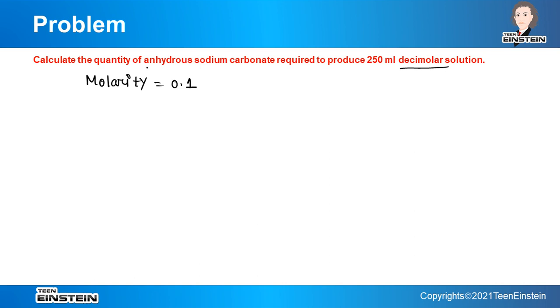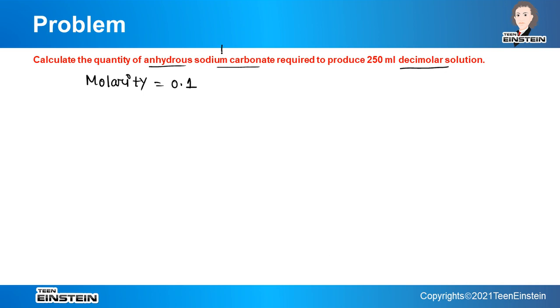and we have to find the quantity of anhydrous sodium carbonate which will be required to produce 250 ml of 0.1 molar solution or decimolar solution, whatever, both are actually the same thing. But for that we have to find out the molar mass of sodium carbonate. Now it is mentioned anhydrous sodium carbonate. Why is it mentioned?